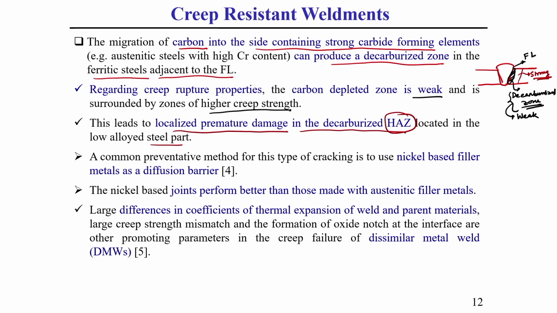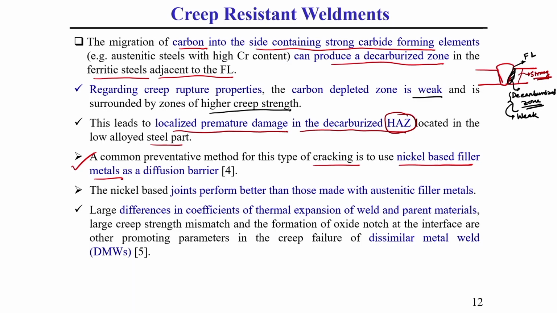That is why I have written that a common preventive method for these types of creep related cracking is the application of nickel base filler material. That is why I have written austenitic creep resistant steel, where we use chromium and nickel types of composition.